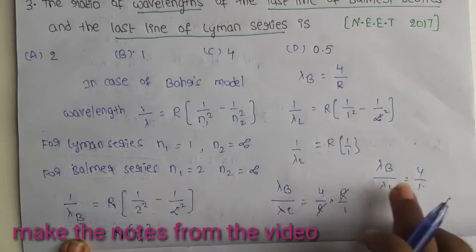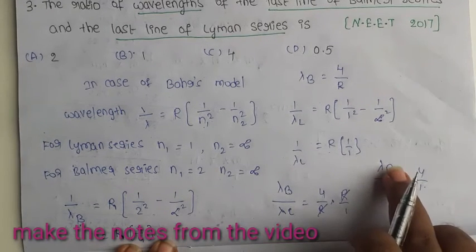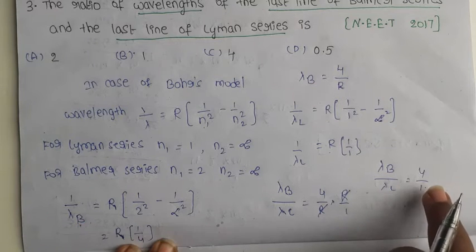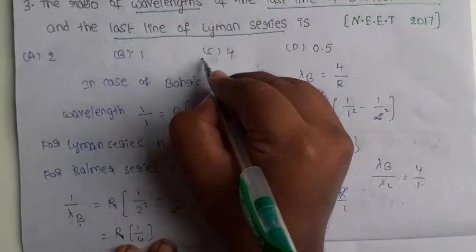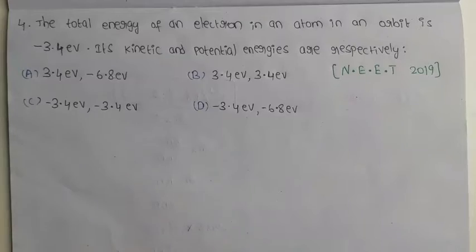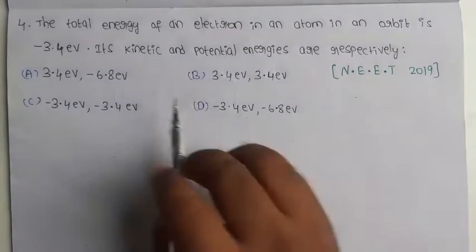So the value is 4. Here the ratio of the last line of the Balmer series to the last line of the Lyman series is 4:1. See the options: 4. So option C is the correct answer. Move to the next question from NEET 2019.